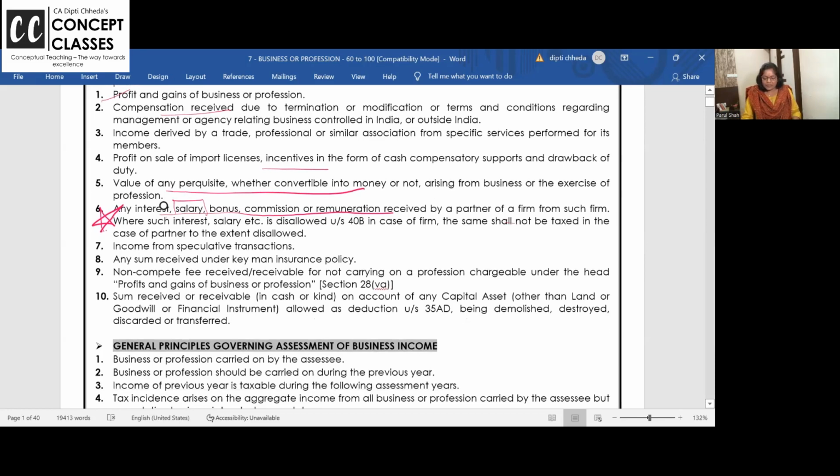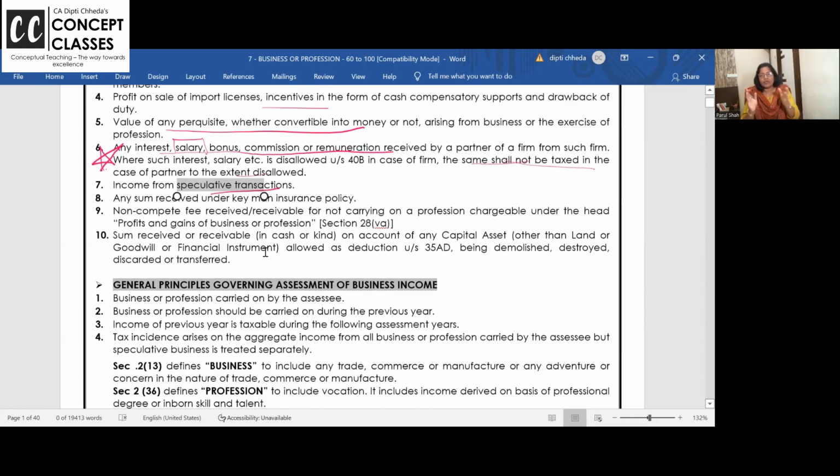There's a part over here which I will explain in the next concept. We will do this separately when I explain the assessment of a partnership firm. Speculative business, where you don't take the delivery of the goods, you have to keep separate, and your normal business separate. Why? Because speculative loss can be carried forward for 4 years, normal loss 8 years, and some other rules. But ultimately, it's a business.